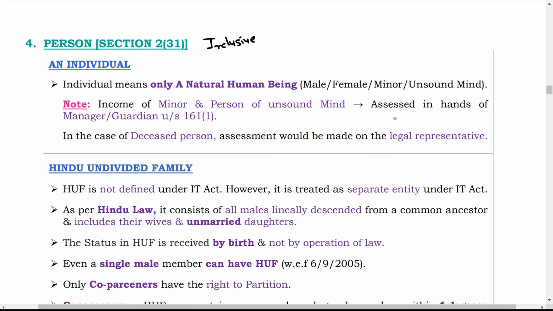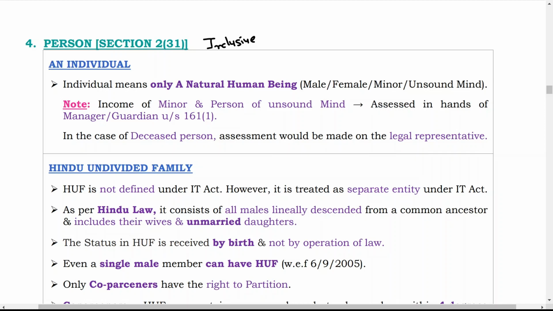If you don't get the idea, then please refer to the video which is prescribed in the I button, so that you will get an idea of the different types of definition. So first of all, we will discuss the meaning of person, and it is an inclusive definition. So the first category of person is an individual. Now what is an individual? Who are considered as individuals?